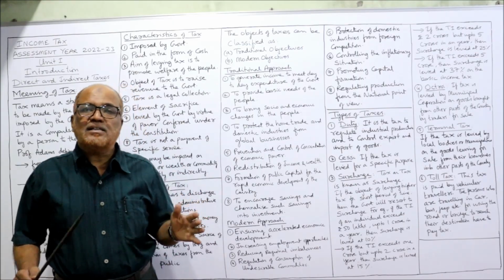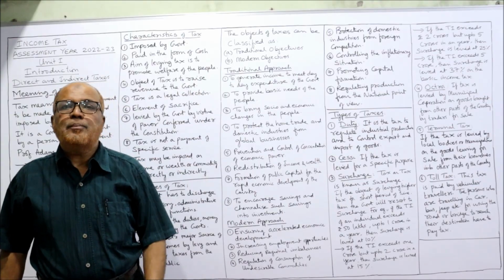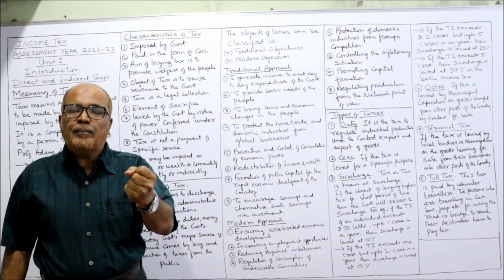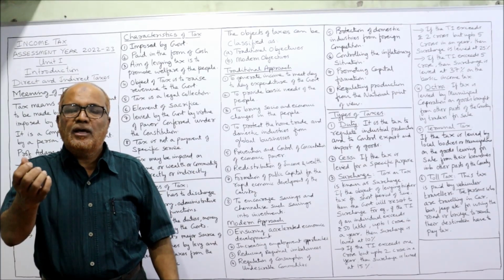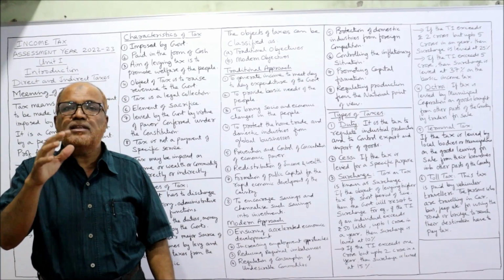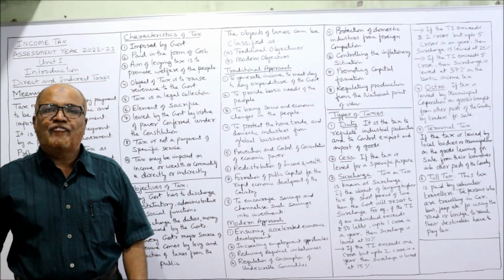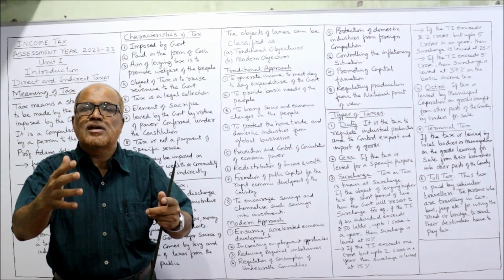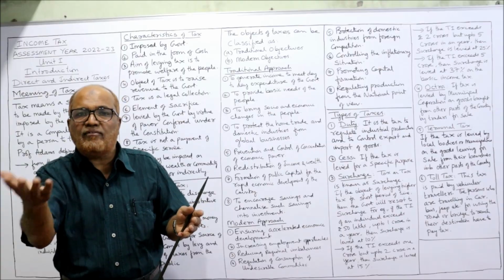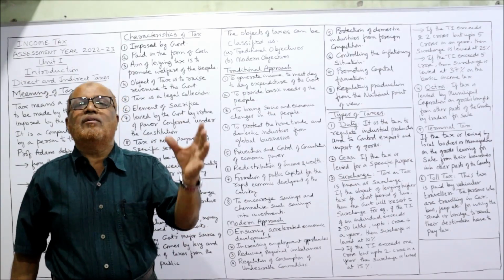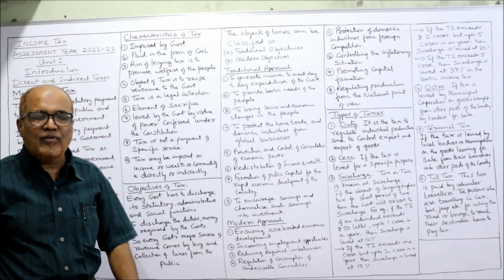Remember, if taxes are not collected, the rich will become richer and the poor will become poorer. That means money multiplies money. If a person has more money, he is able to earn more money. In this way, there will be economic concentration of power in the hands of a few people. Few people will have so many resources and many people do not have anything. There is disparity between haves and have-nots. To remove that, the government will implement the tax to remove the economic concentration among a few people.